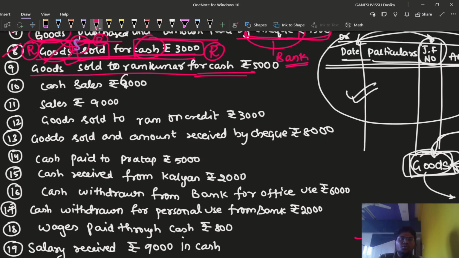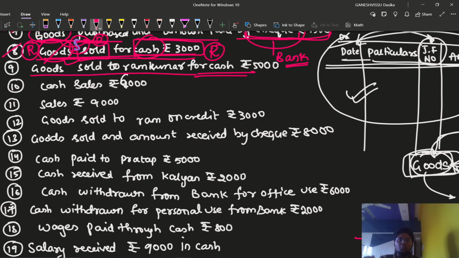What are we going to do? We are going to sell the goods. That means goods are like an asset. Asset is going out, so credit what goes out, so credit the goods account. Or we are making sales. Sales is like an income. Income we are going to credit, the nominal account rule: credit all incomes and gains. We can apply both rules here. Either you can apply the real account rule or you can apply the nominal account rule also.